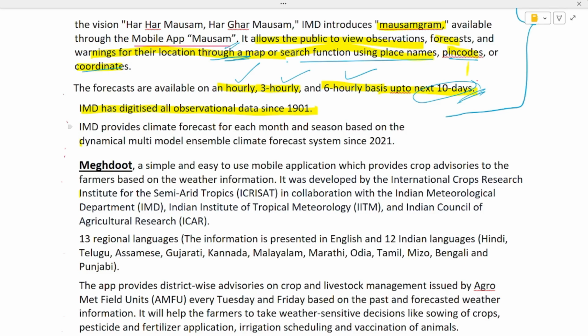1901. Another very important point is this second one, that IMD provides climate forecast for each month and season based on the dynamical multi-model ensemble climate forecast since 2021.